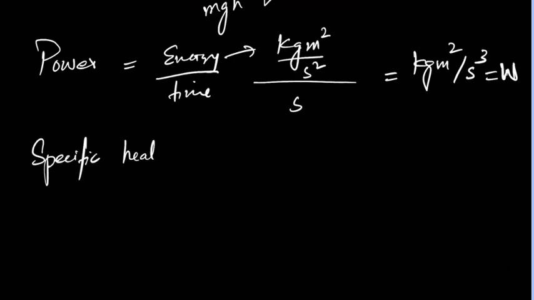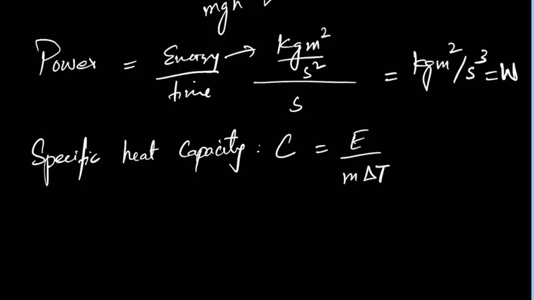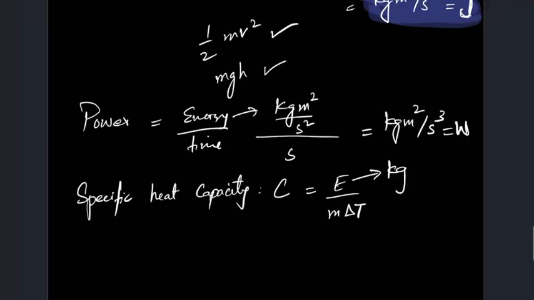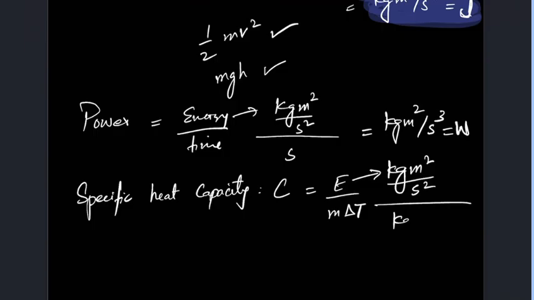Then there is specific heat capacity. It's denoted by C. And if you remember the formula, C is equal to E divided by m delta T. For E, we know that it is energy, kg meter square per second square. For mass, it is kg.